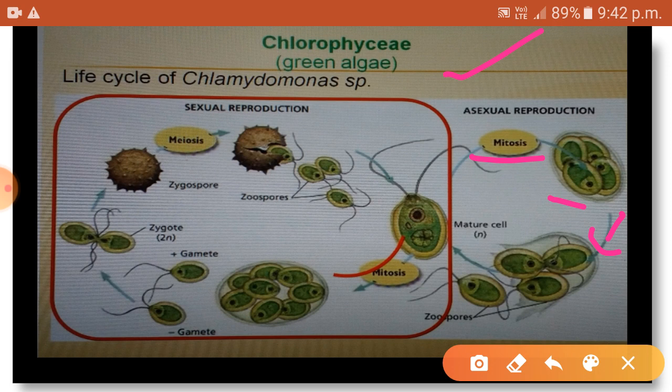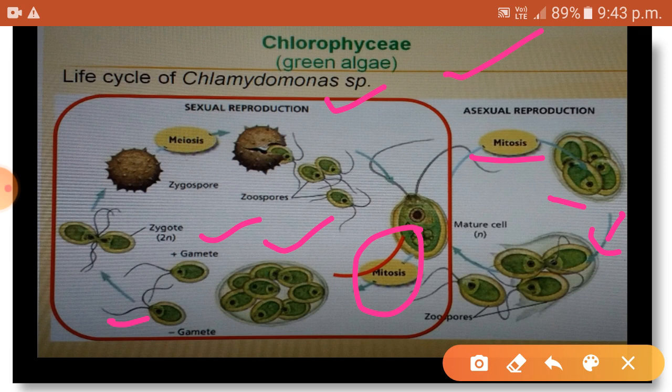Now let's see the sexual reproduction. Here the Chlamydomonas will undergo mitosis division to form gametes of two different mating types. That could be plus type and that could be minus type. Here the gametes are of the same shape, so we can say the reproduction is isogamous type. In this picture, the two different kinds of gametes came from a single parent cell. Such a parent cell is called homothallic.